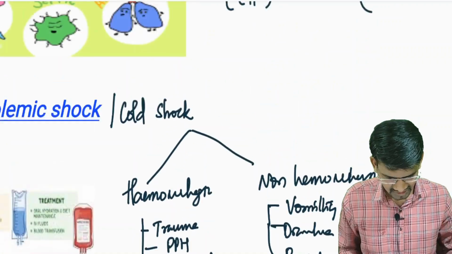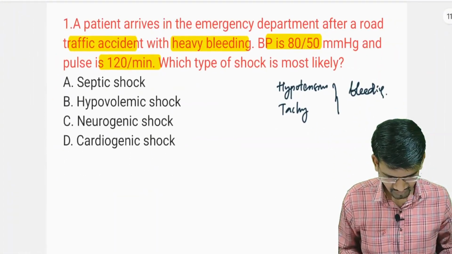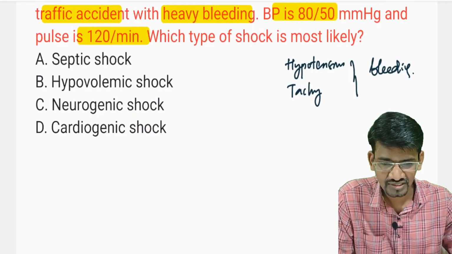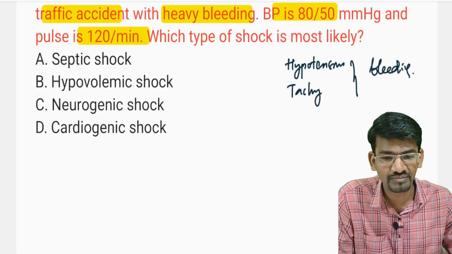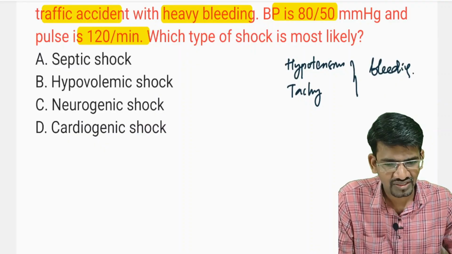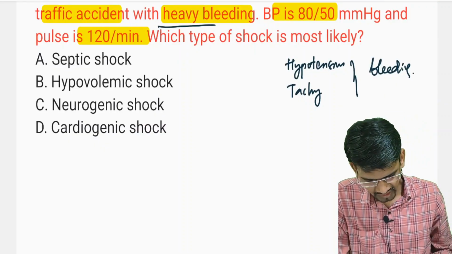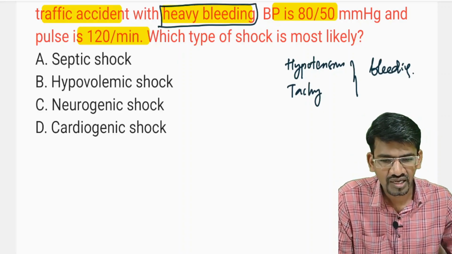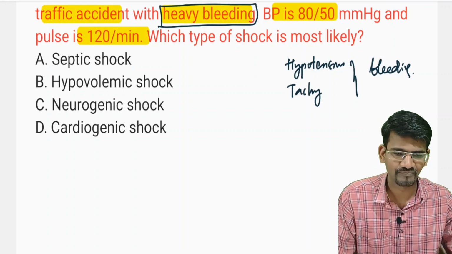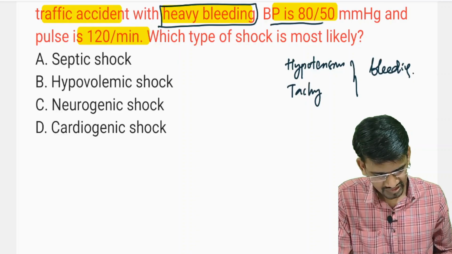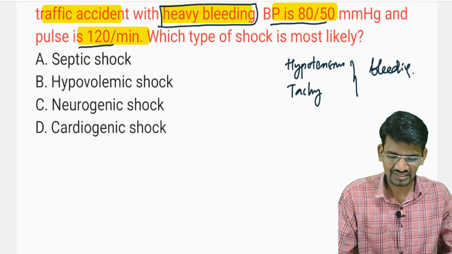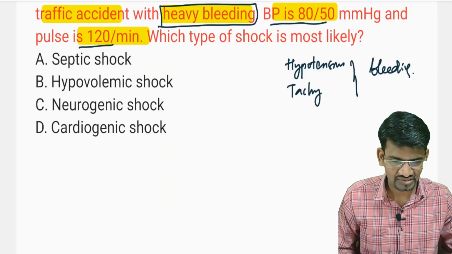Let's see the first question here. In the first question, the patient has had a traffic accident and is with heavy bleeding. So this itself will take you to which type of shock it is. It is a hypovolemic shock. The BP is also low here, and the pulse rate is 120. So we'll discuss the clinical features so that you will understand why there is hypotension.